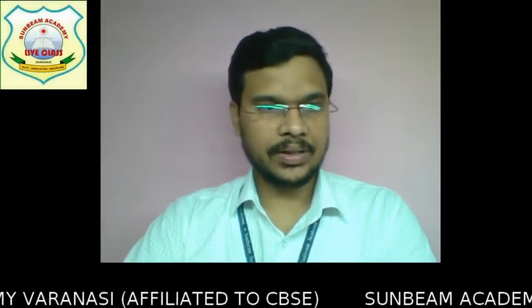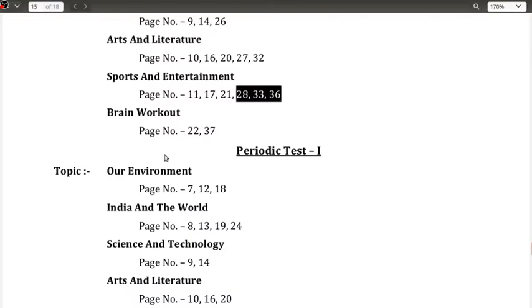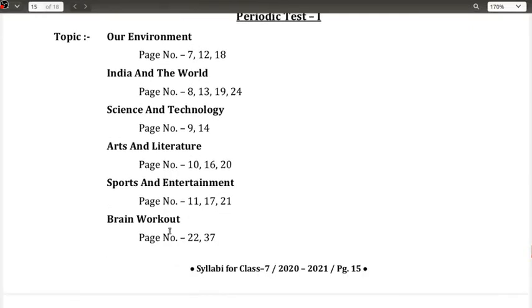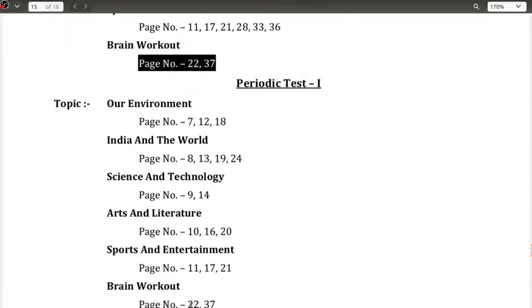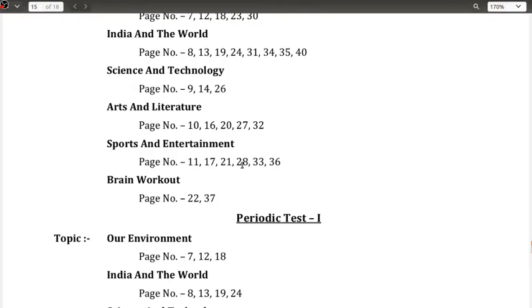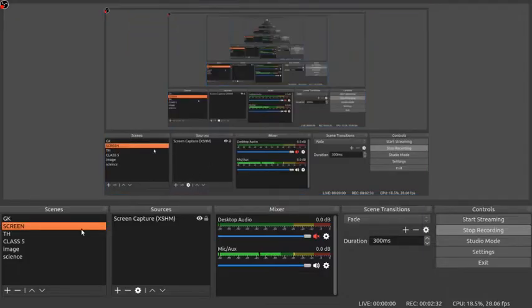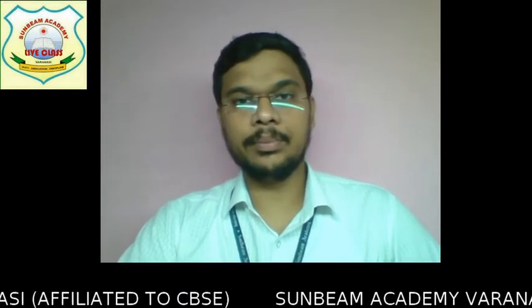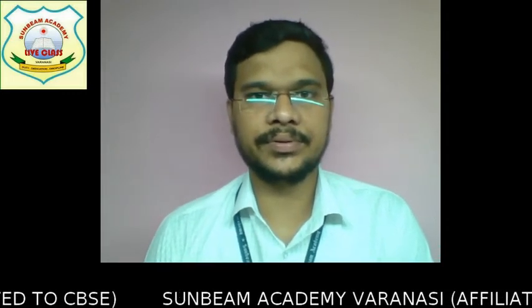One more thing I forgot to show you here: these two pages have already been done. If you can see, 22 and 37 we have already done, so we don't have to do them. That means if we complete these three pages today, we will not be behind. We will be able to complete our entire portion of the GK today. Is that clear to each and everyone?